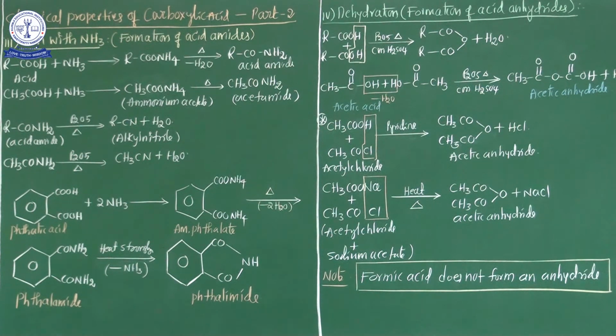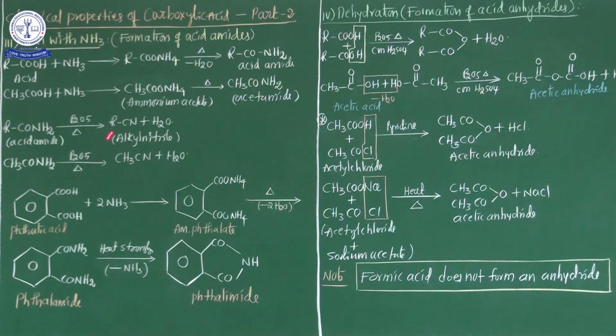This is a very important chemical property. Don't get confused: phthalamide and phthalimide. After removal of the ammonia group, phthalimide is formed, and this is phthalamide. Okay, these are also reactions with ammonia.